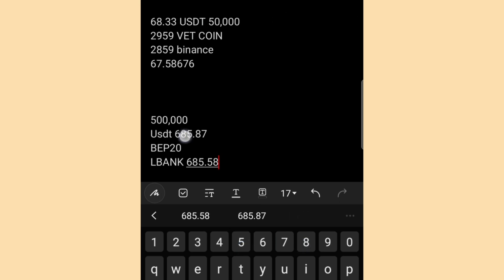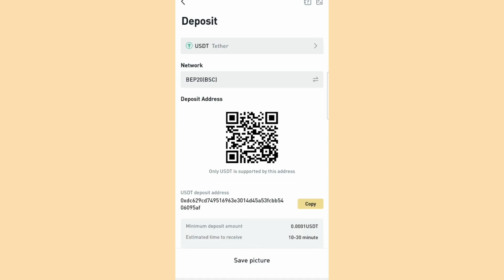685.58. And what I bought was 685.87 and I'll be receiving 685.58. Okay, no problem. All right, so assuming you've sent it to your LBank, don't forget that we are not doing the real arbitrage yet.